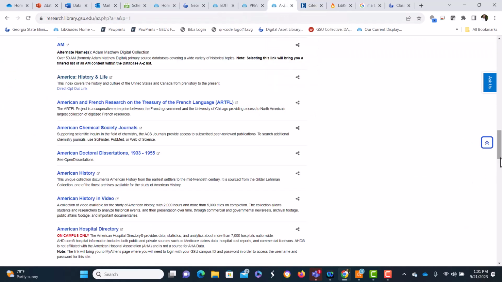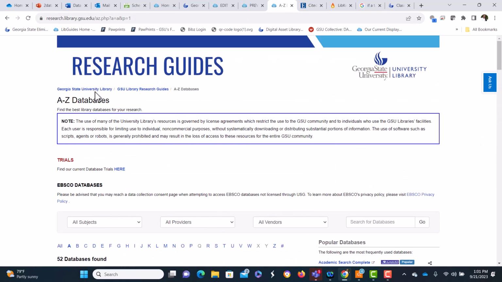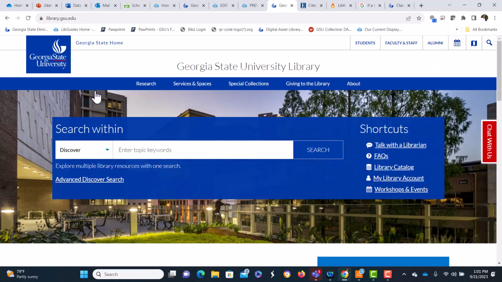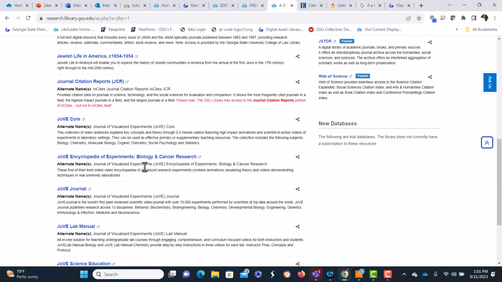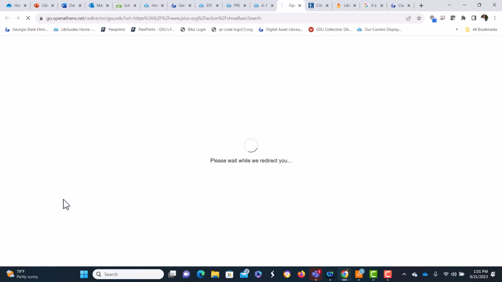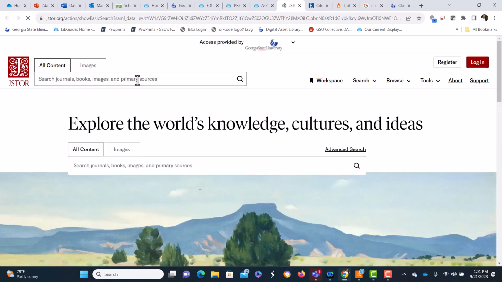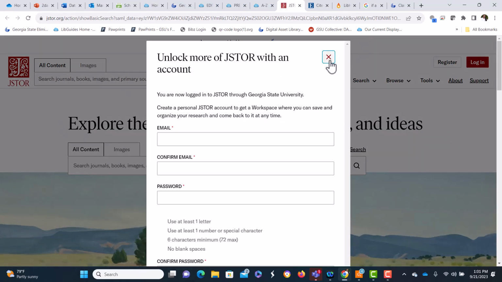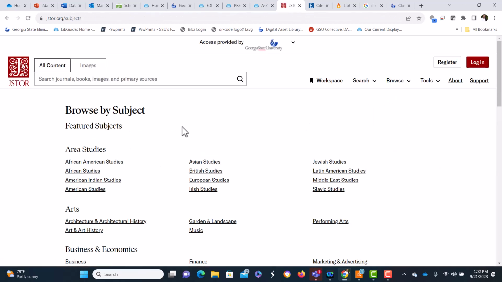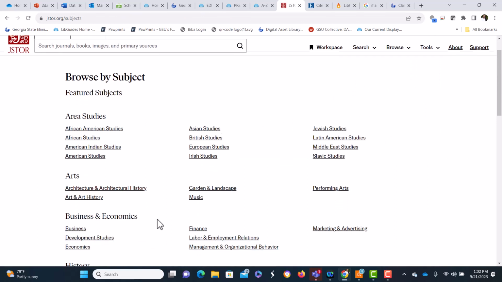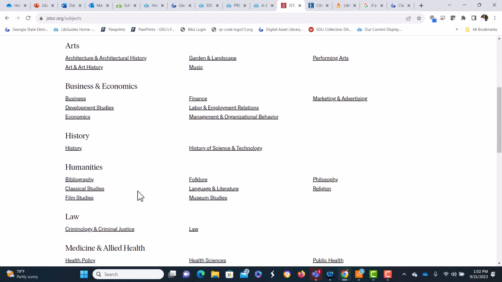Going back to our home page. Again, databases by name. The other database you want to consider for this project is JSTOR. So I'm going to go J for JSTOR. Enter here. You can set up an account, but I'm not going to do that right now. You can browse by subject, which is the best way to start, and we can look at history here.